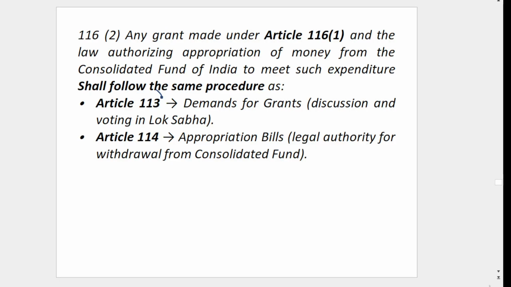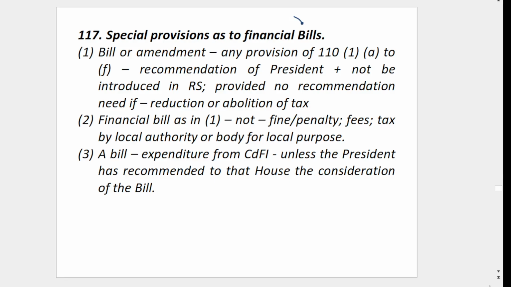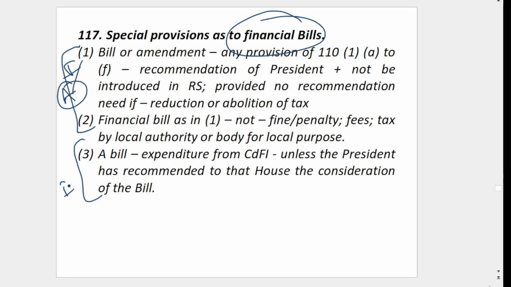Then here Article 113, 114 will apply when you vote on account, vote on credit. Then exceptional grants when you are doing under Article 116 clause 1. Then financial bills here. This is financial bill category 1 or category A. This is financial bill category 2 or category B.